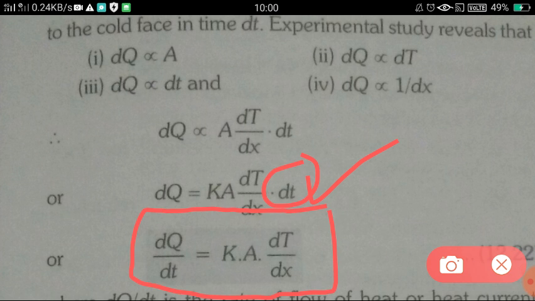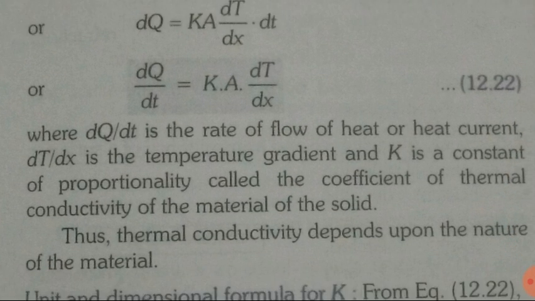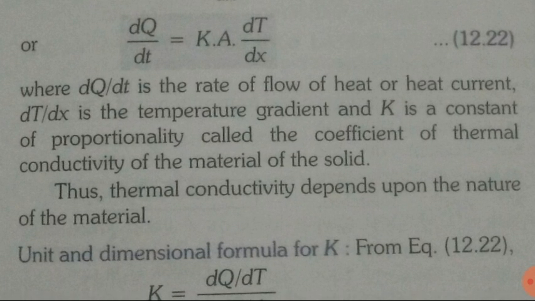After introducing k, this formula can be written like this as well. From here dt has been transferred to this side. So we have dQ upon dt, change in heat per unit time, equal to k into A into dT upon dx, which equals k into cross-sectional area into temperature gradient. Here dQ upon dt is the rate of flow of heat or heat current, and k is a constant of proportionality, which is called the coefficient of thermal conductivity of the material of this solid. That means the conductivity depends upon the nature of the material.